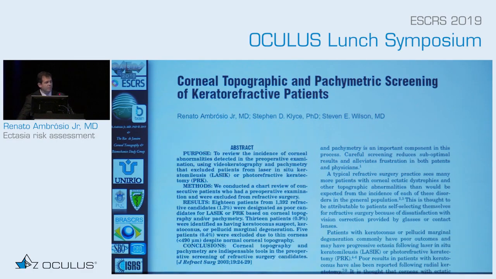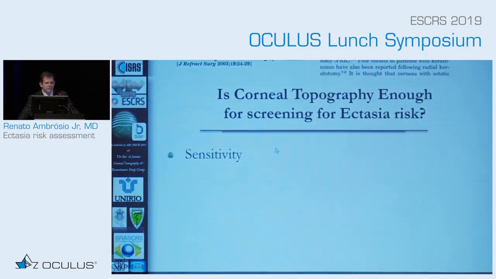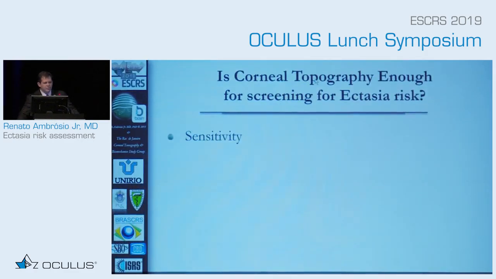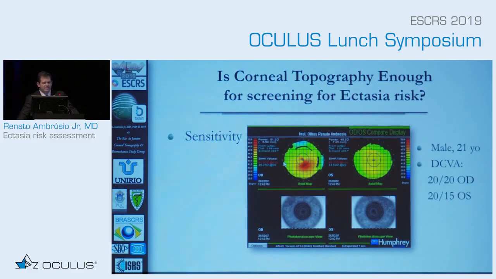Of course, we start with topography. I was honored to do my training with Steve Wilson, and this paper was done in conjunction with Dr. Klyce, who was looking into the importance of topography for screening ectasia. We know that 1% of patients that come for refractive surgery have some type of keratoconus or topography irregularities. And of course, topography is enough to make the diagnosis of keratoconus in this eye with 20/20 best corrected vision. However, the fellow eye of the same patient tells the story that topography may not be the most sensitive way of describing the very mild forms of ectasia susceptibility.